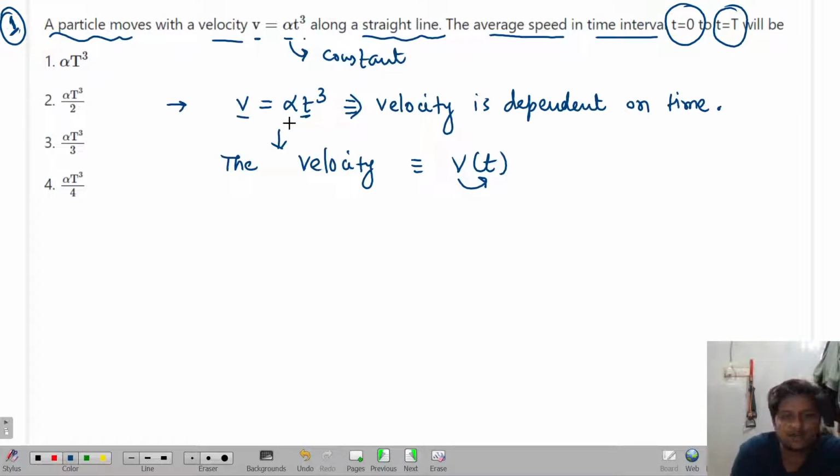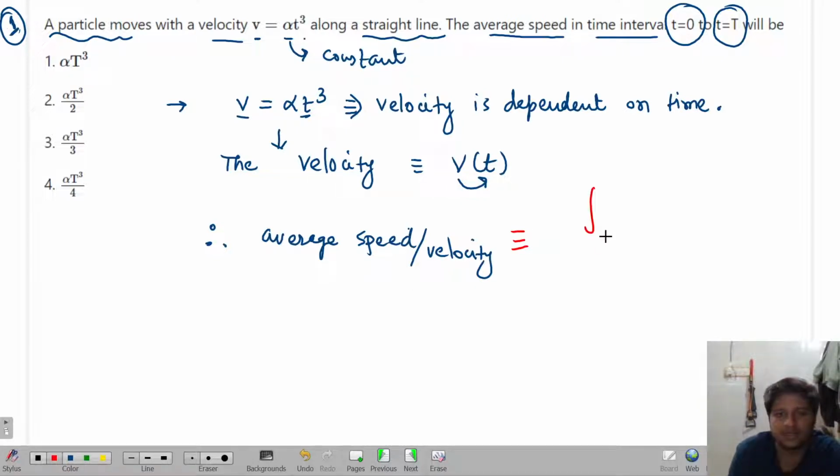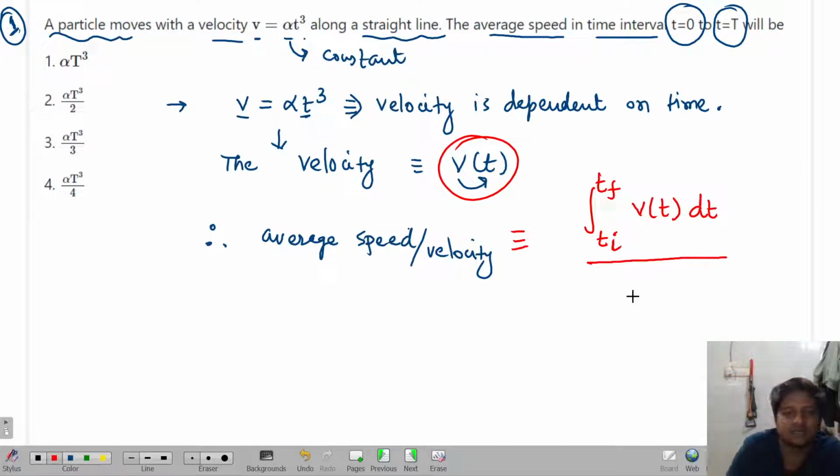So when I have this kind of velocity equation in terms of t, like when velocity is dependent upon t, remember that average speed or average velocity has one good formula: the integral from initial time to final time of the velocity, dependent upon time t, dt, divided by the final time minus the initial time. This is the formula of average speed or velocity when the velocity is a function of time. Got it or not?